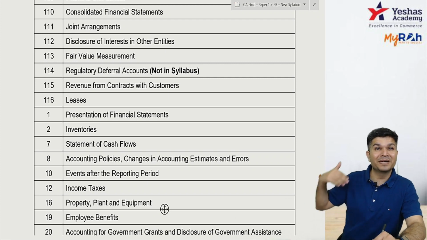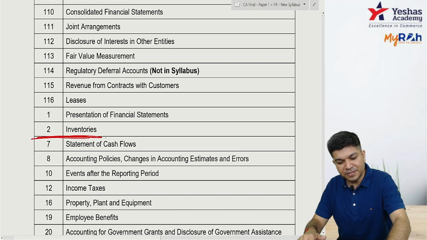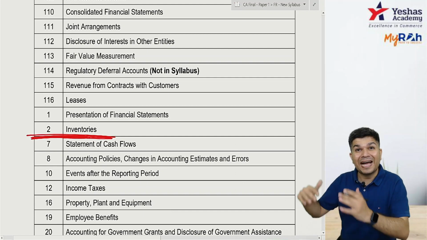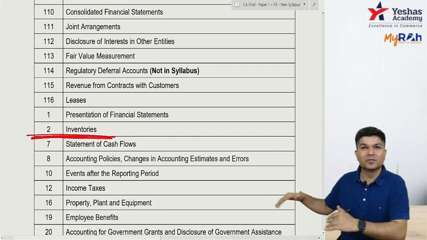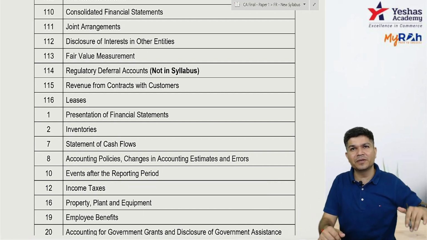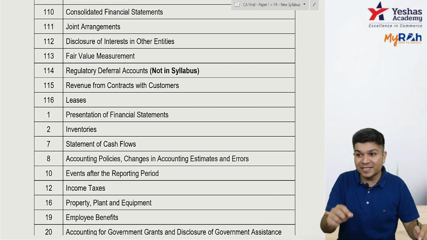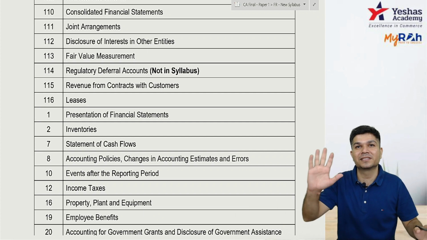So you might see some missing figures here because that IAS is gone. The same way our IND AS is also gone. We have a replica: IAS 1 to 41 is IND AS 1 to 41, and IFRS 1 to 16 is IND AS 101 to 116.